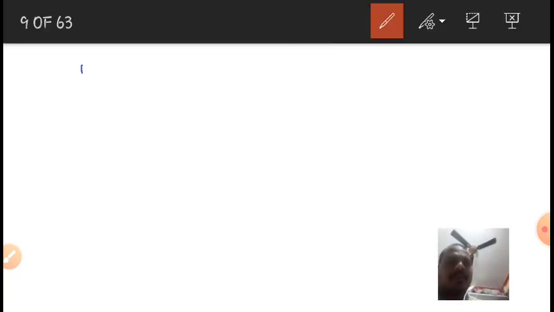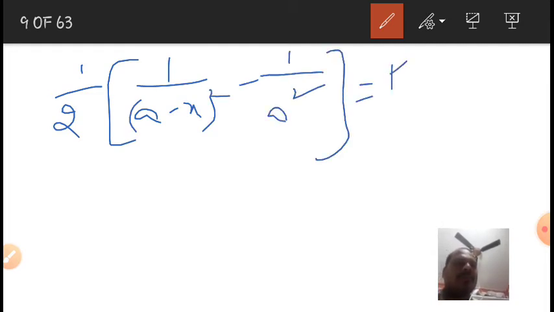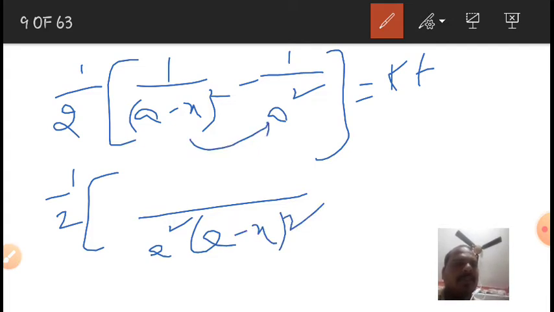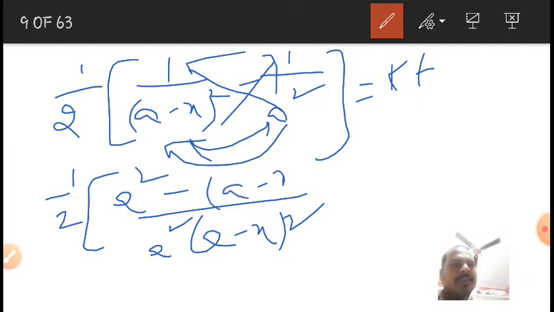So we get 1 by 2 into [1 by (a minus x) whole square minus 1 by a square] is equal to kt. Solving this, multiply the denominators: a square into (a minus x) whole square, and we get a square minus (a minus x) whole square is equal to kt.